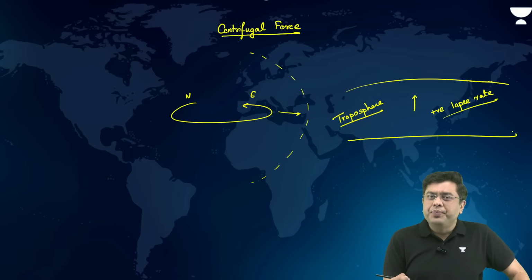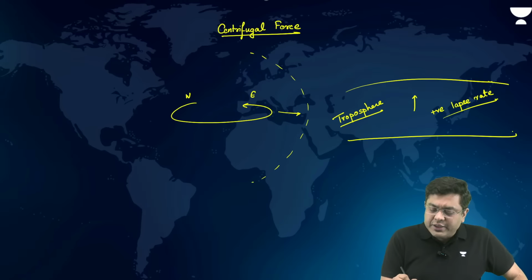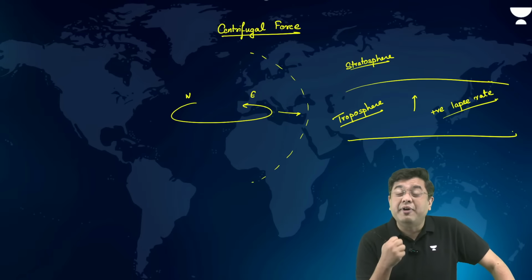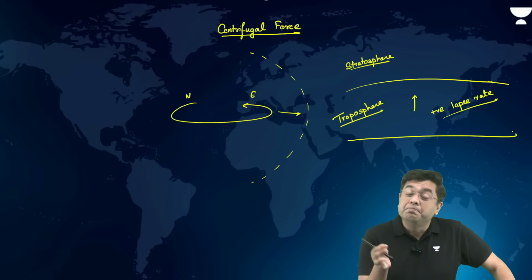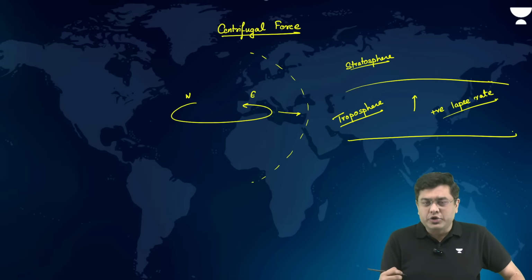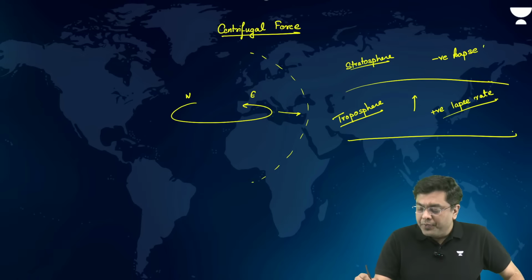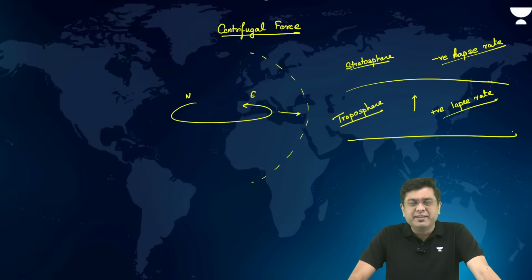Beyond the troposphere, after crossing the thin layer of the tropopause, you reach the region of the stratosphere. Due to absorption of ultraviolet rays by the ozone layer, or the ozonosphere, the heat starts to increase, and that is when you observe a negative lapse rate. That is where this becomes important in terms of limiting the climatic conditions and the climatic influences that you experience on the surface.